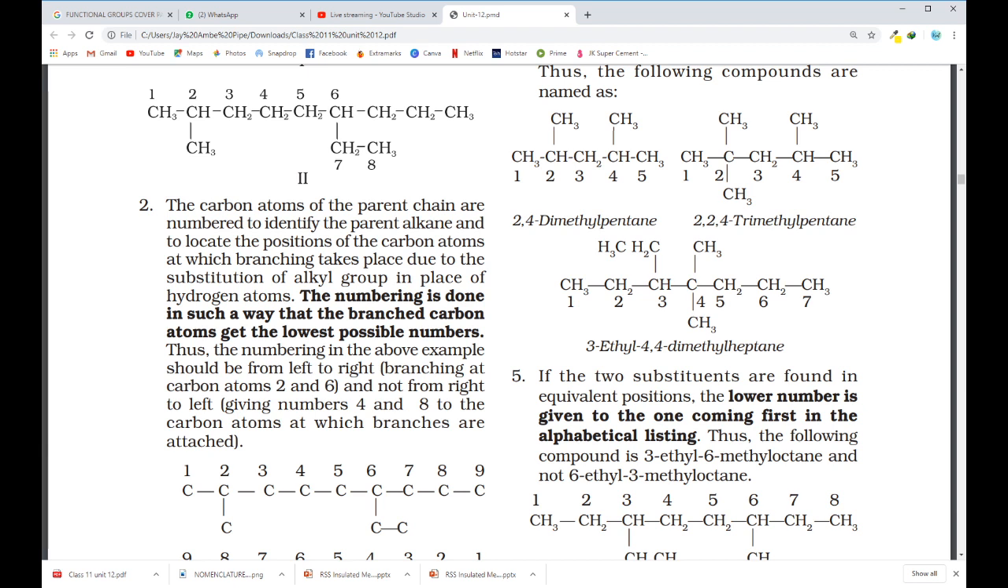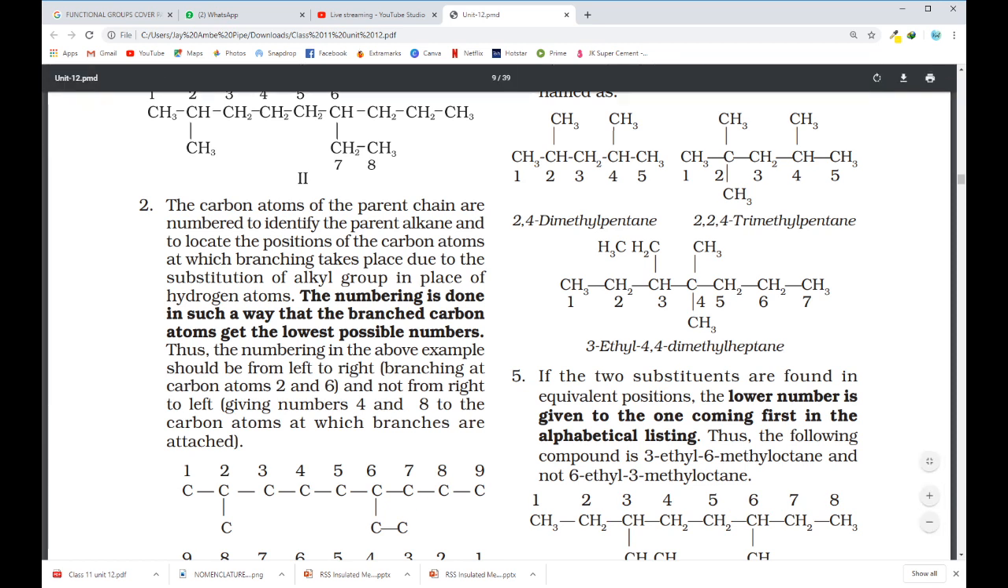So let me move further. Yes, if you are not arranging these structures as per their alphabetical order, then this is wrong. Okay, let me move next.